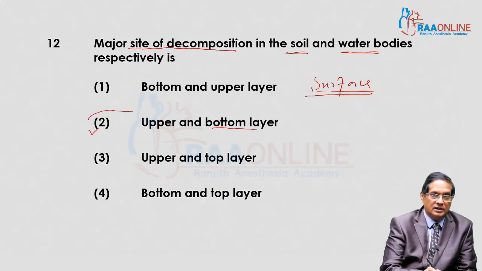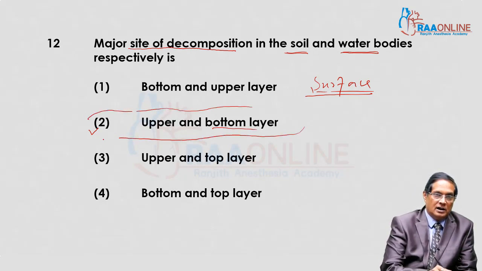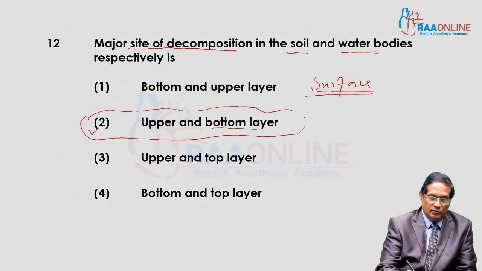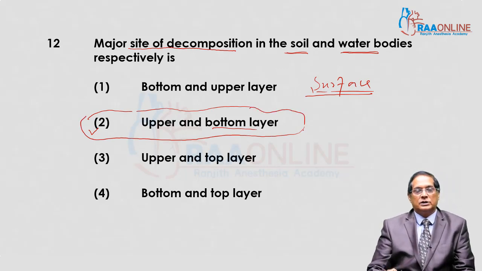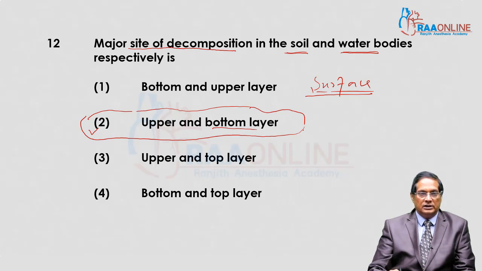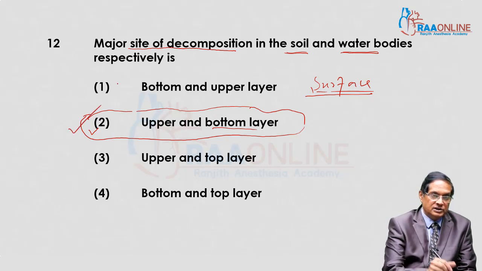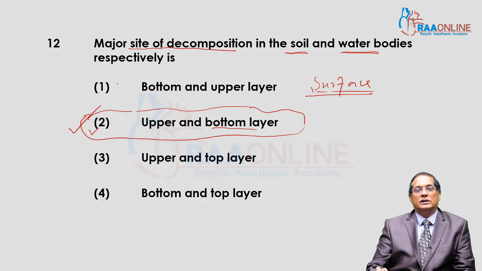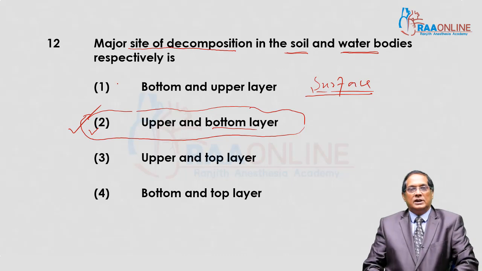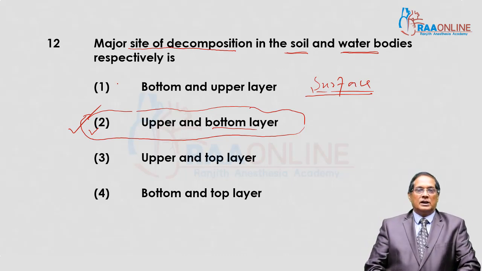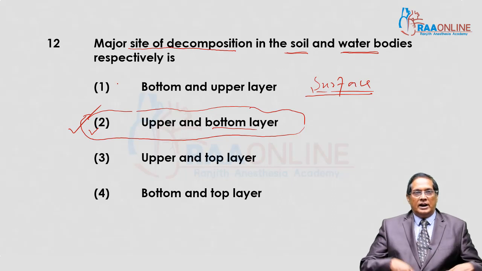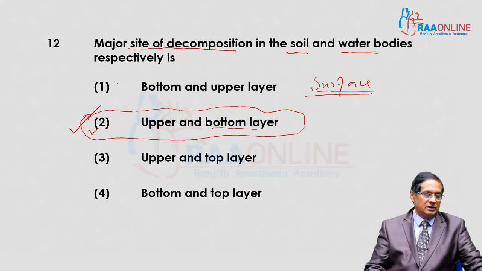So the correct answer is upper layer of soil and bottom layer for water bodies. In a terrestrial ecosystem, it takes place at the surface of the soil, also known as the organic horizon. Whereas in a water body, at the base, this process is accomplished.